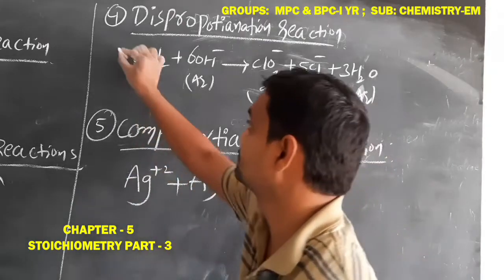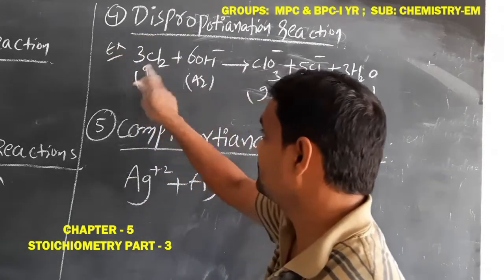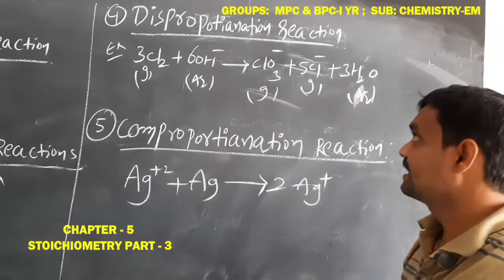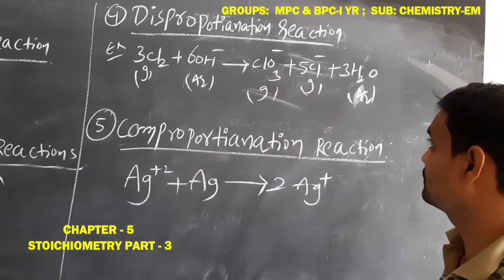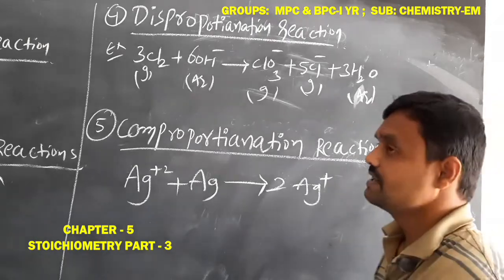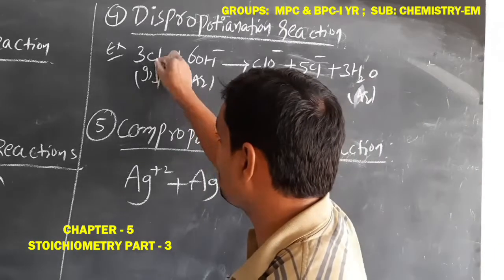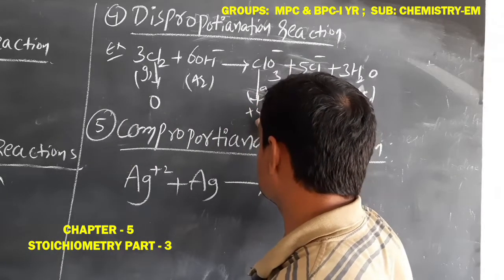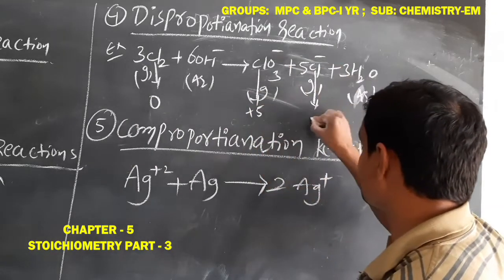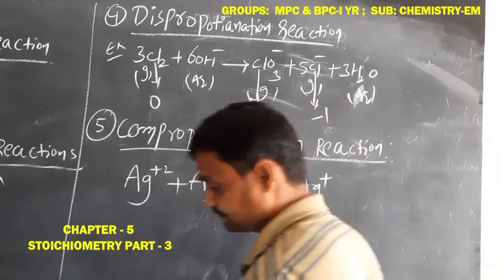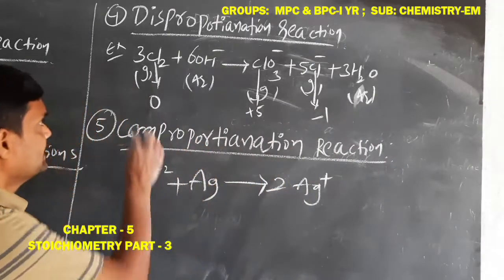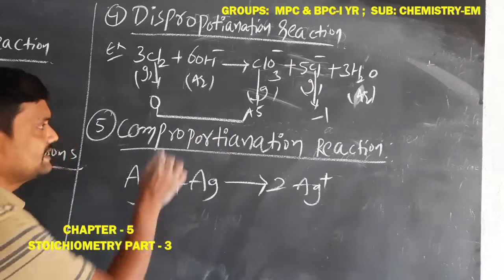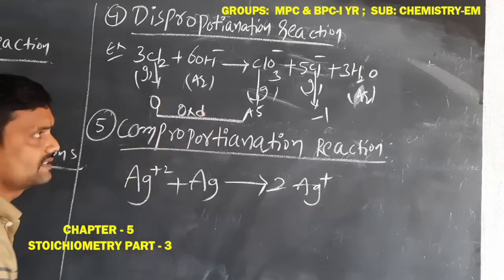For example, 3 moles of chlorine gas react with 6 moles of hydroxide, converted to chlorate ion, chloride and water. So here in Cl2 the chlorine oxidation number is 0, in chlorate the chlorine oxidation number is +5, and in chloride the chlorine oxidation number is -1. Chlorine going from 0 to +5 means the oxidation number is increasing, so this is the oxidation process.